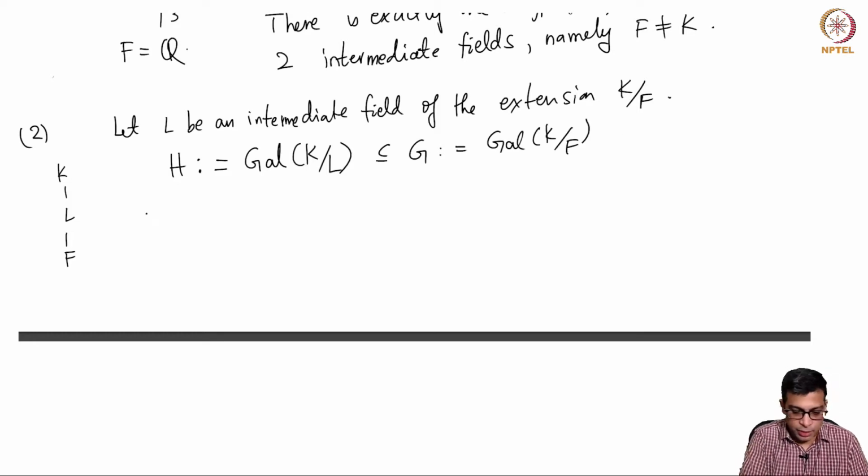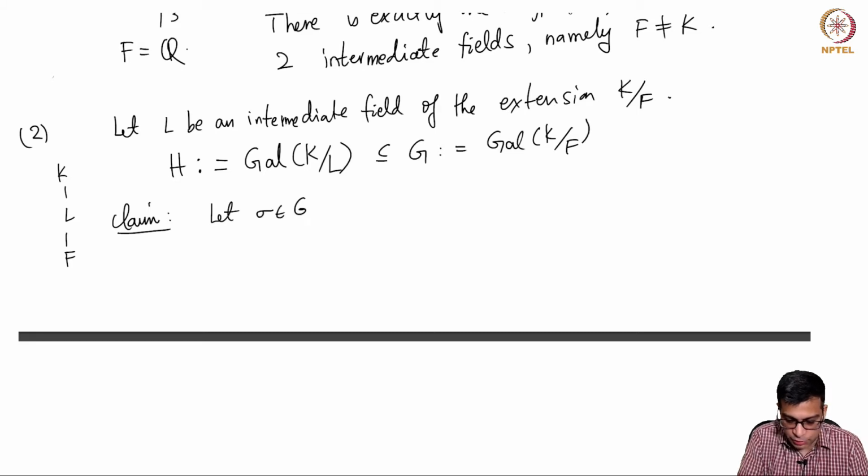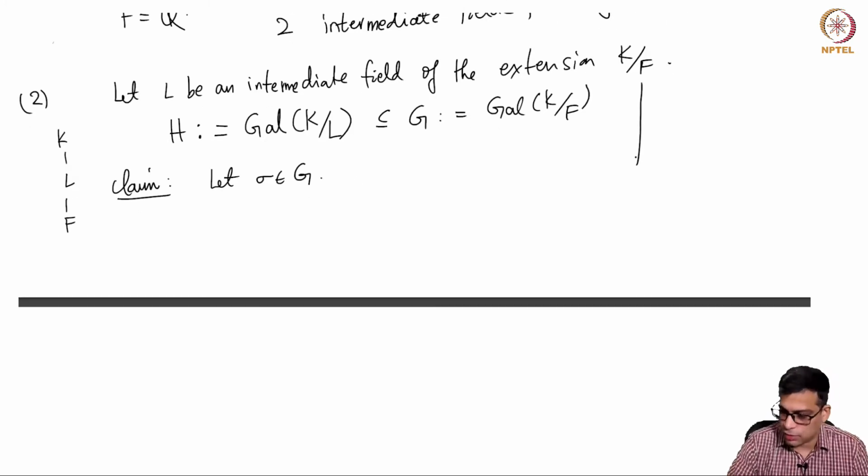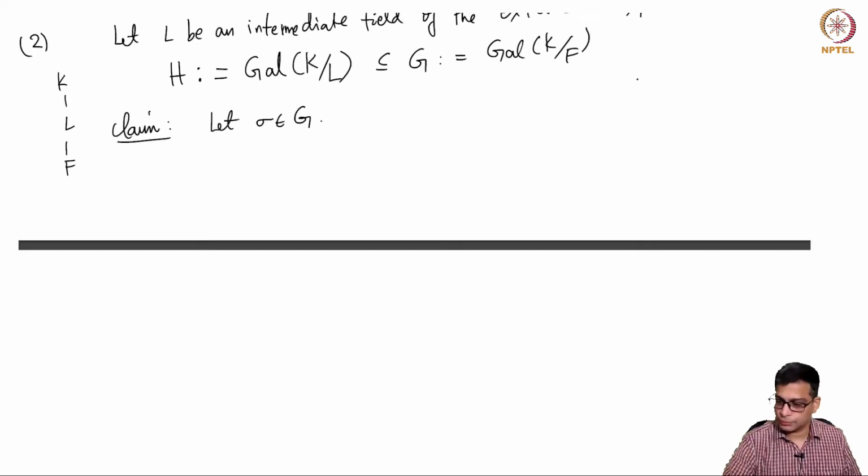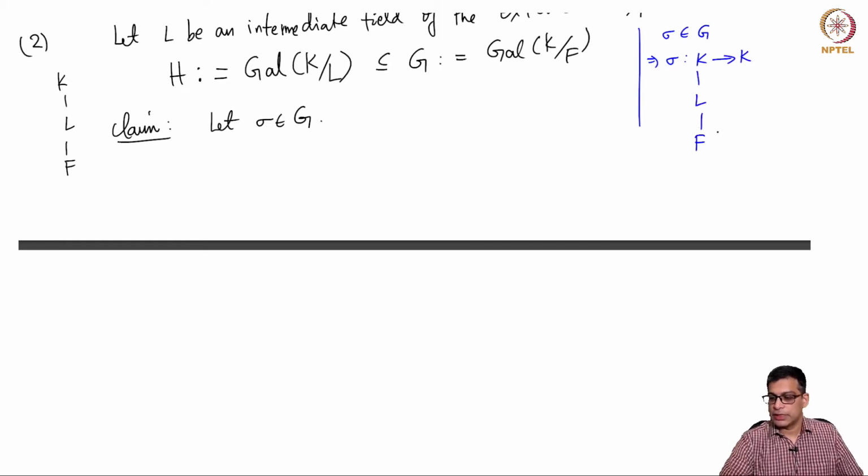And then I claim the following. Let sigma be in G, where G is the Galois group of the entire extension. Remember, sigma in G means sigma is a function from K to K, and L is here, F is here. Sigma fixes F pointwise, but for L we don't know. Sigma L is some other subfield, so a priori sigma L is something else.